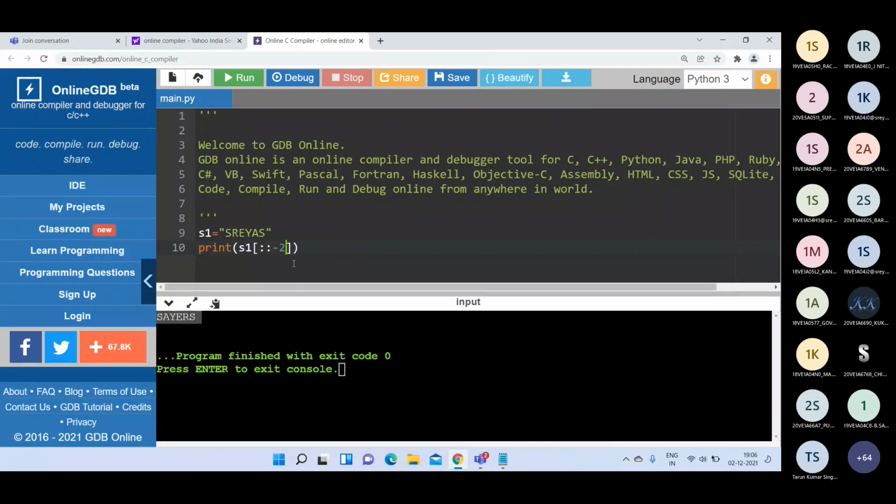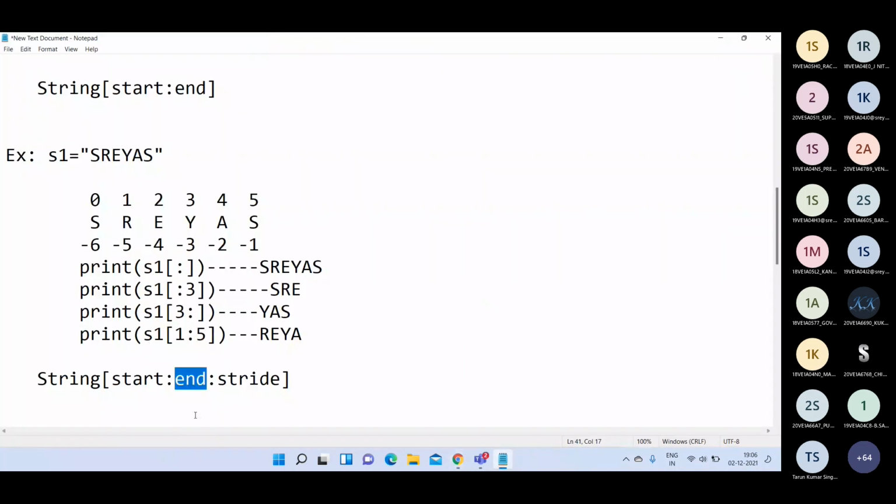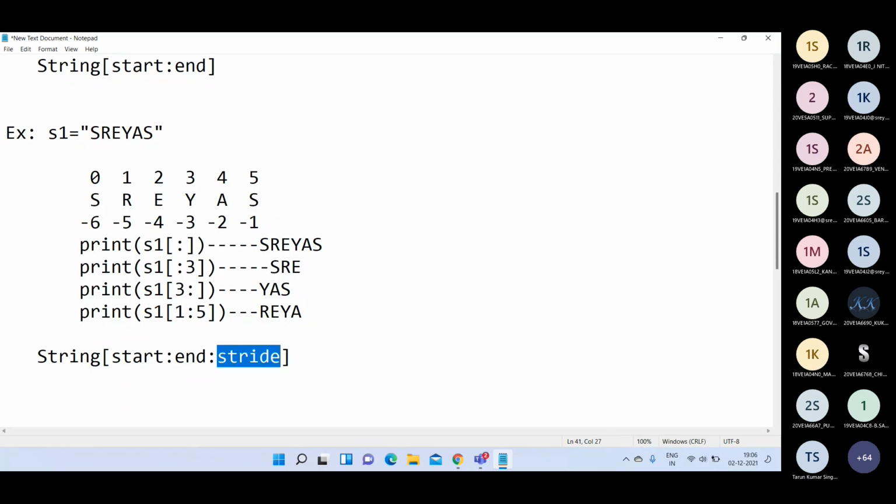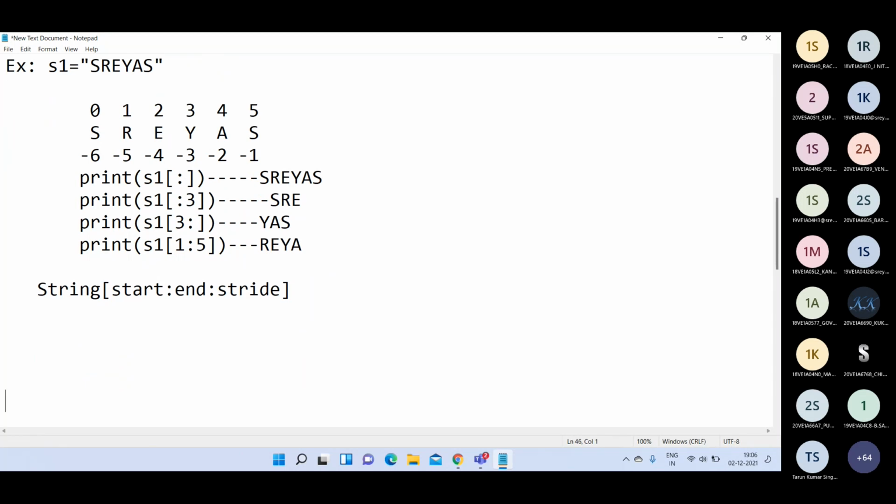Then if you write some negative value like -2 here, you will get something like this, SYR. Since it is a negative value, it starts from the reverse: first S, then Y, then R. Okay, like that you can use the starting index, ending index, and the third parameter called stride. That stride represents the number of characters which are forwarded after receiving the first character. Okay, now is it clear?